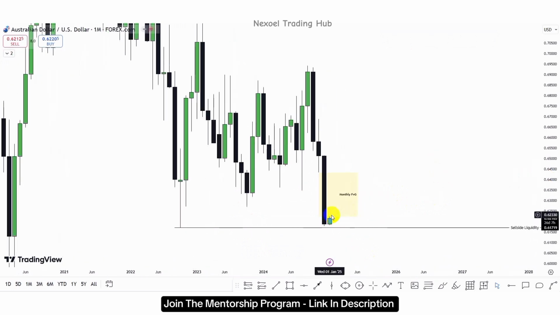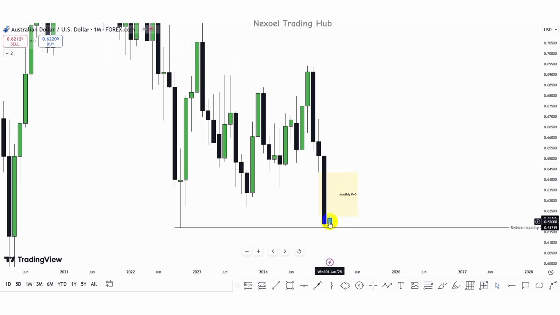So we want to see the push of price into the monthly fair value gap, and then we have the bearish continuation to the downside. So price would dip higher either to the 25% or 50% of this candle week in confluence with the monthly fair value gap, and we have the bearish continuation to the downside, or price may seek the liquidity before returning, and we have the bearish continuation to the downside.